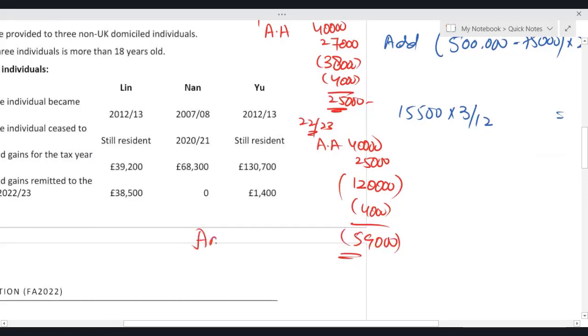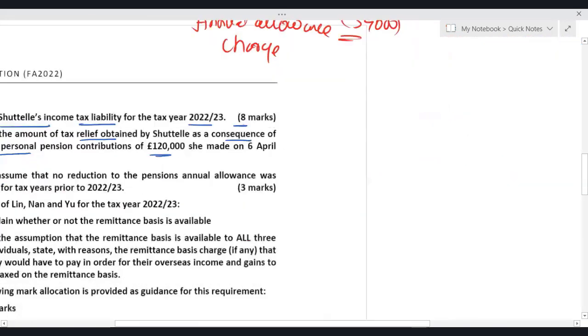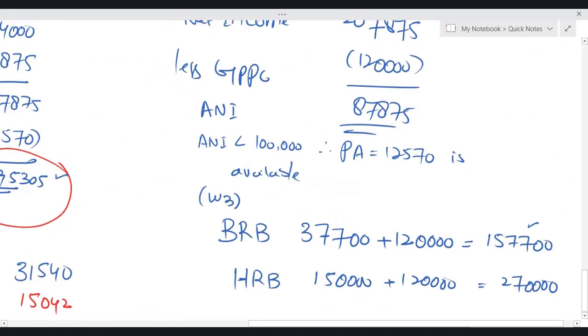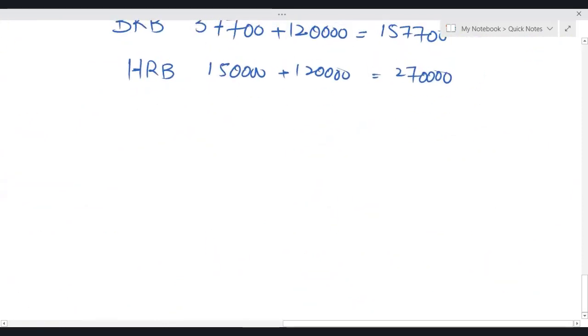This is your annual allowance charge. So there is an annual allowance charge of 59,000. So let me show this working properly to you over somewhere here. So far we have performed 3 workings. Let's go for working 4. Let's see annual allowance availability.